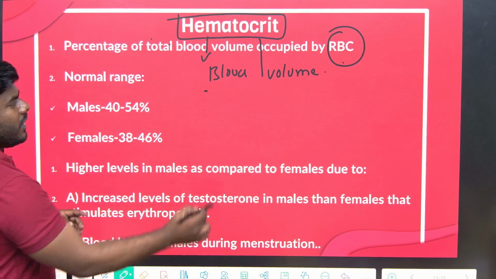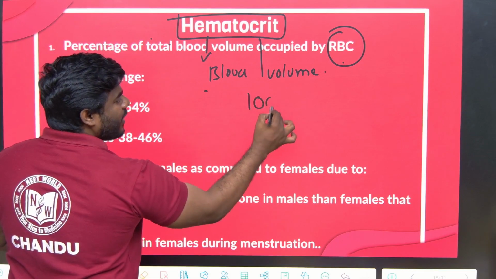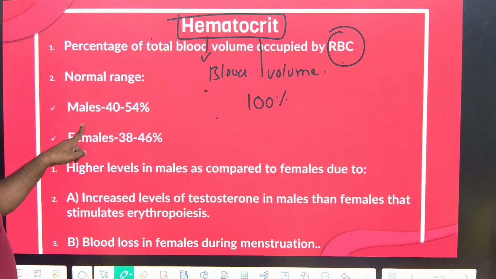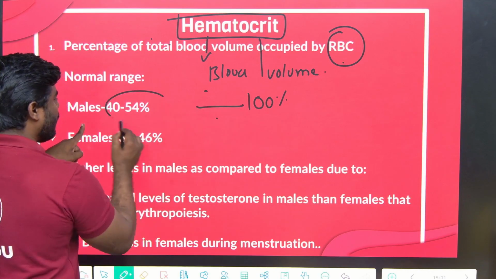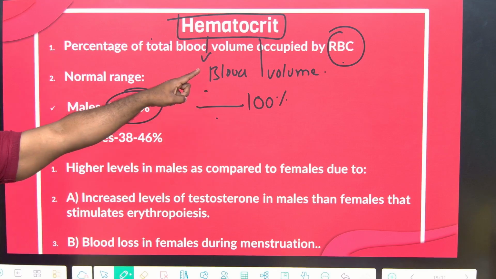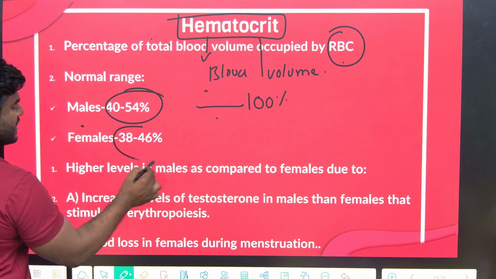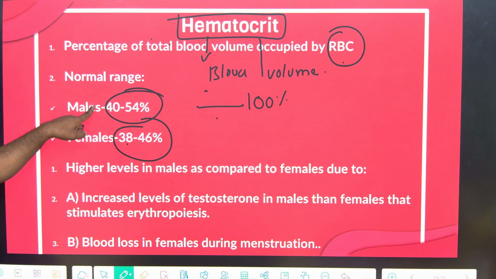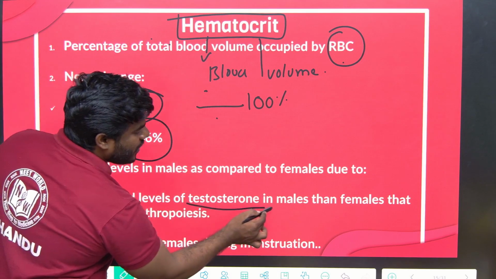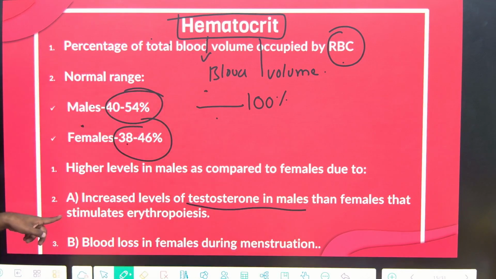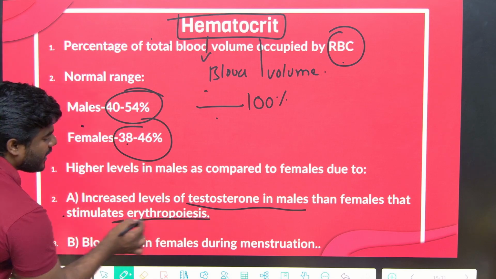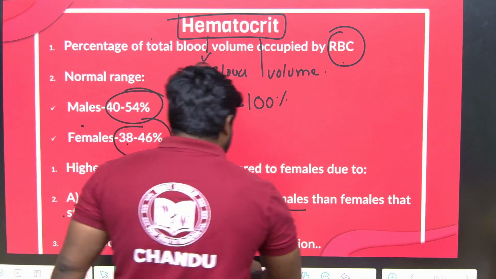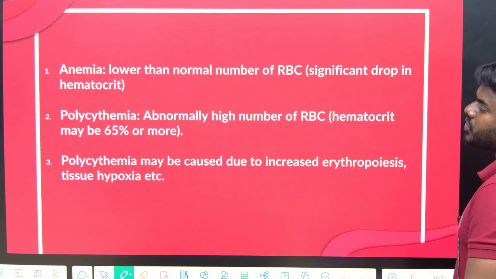Okay, so again, if I take the blood volume as 100%, in the case of males, 40 to 54% is only RBC. In the case of females, it is 38 to 46. What is the reason, as we studied, right? In males, there is an increased level of testosterone compared to females, which stimulates the process of erythropoiesis. In addition, in females, there is a loss of blood during the menstrual cycle.